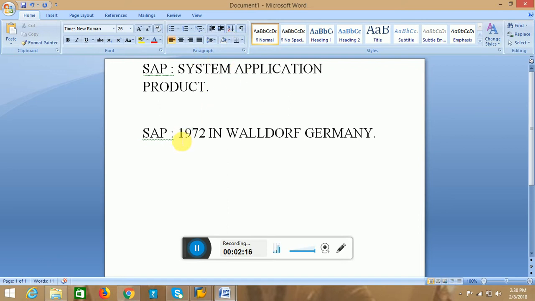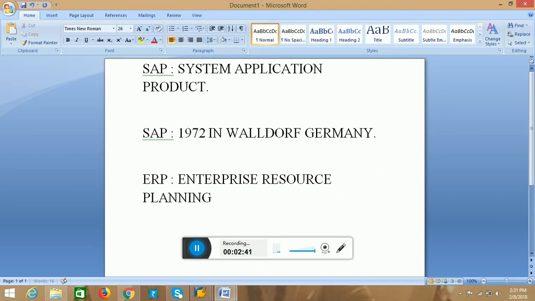Actually, SAP is an ERP product. ERP means enterprise resource planning. Okay, actually, ERP is enterprise resource planning.